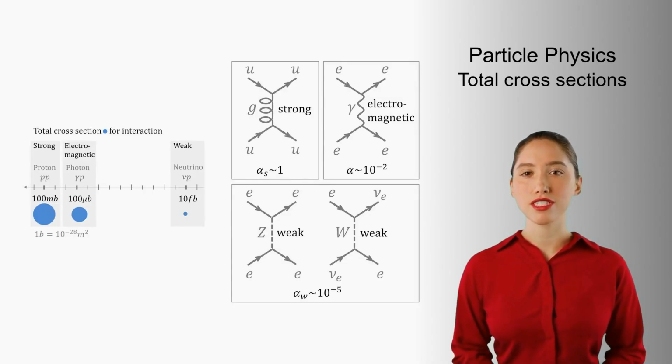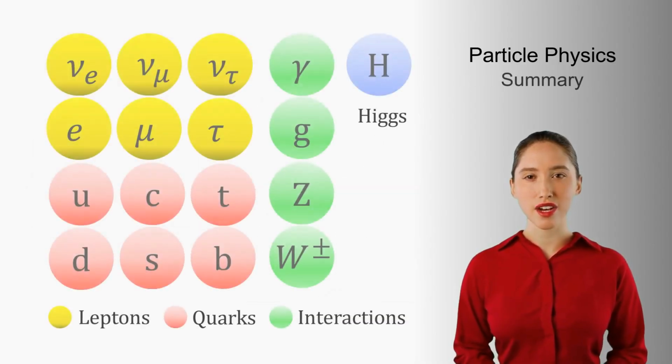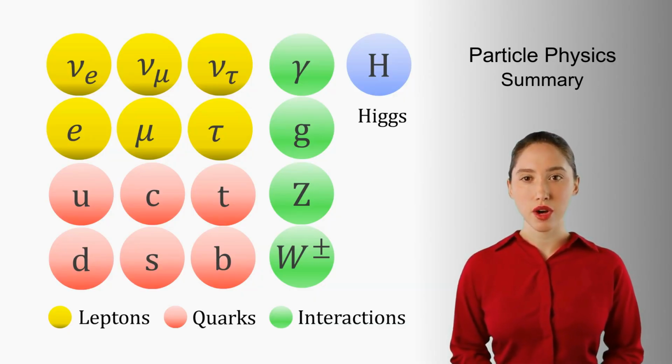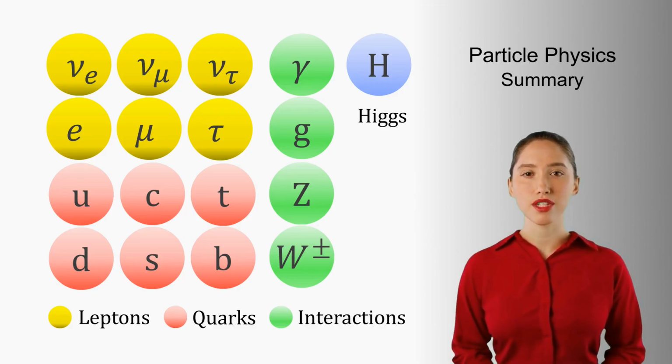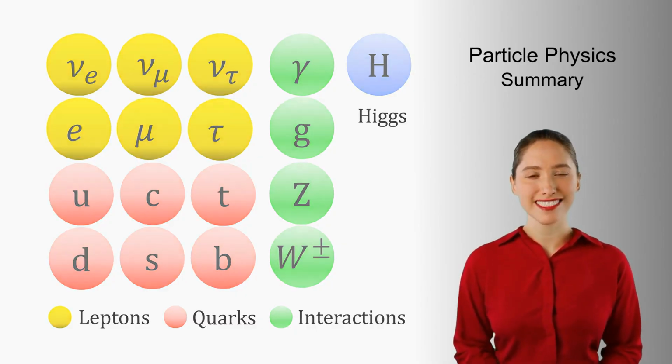Just like the fine structure constant alpha for electromagnetism, there is alpha_s for the strong interaction and alpha_W for the weak interaction. In theory, these couplings set the absolute scale of cross-sections. That is it. We met the matter particles, quarks and leptons, and the mediators of the strong, electromagnetic and weak interactions, as well as the Higgs boson. We saw how scattering works as a microscope for tiny structures and how a cross-section is defined. Have fun exploring these concepts in more depth.